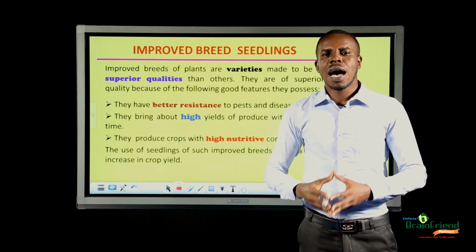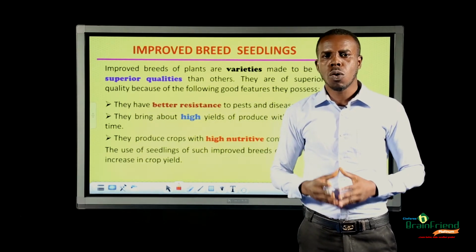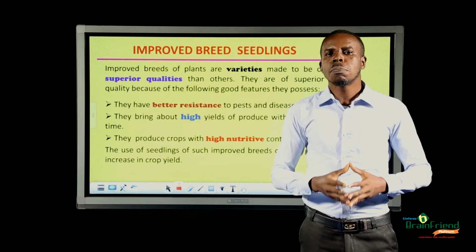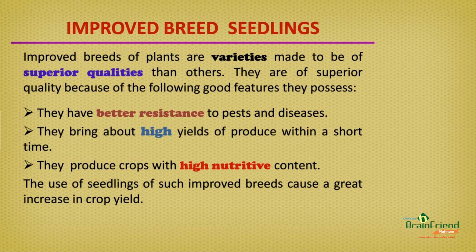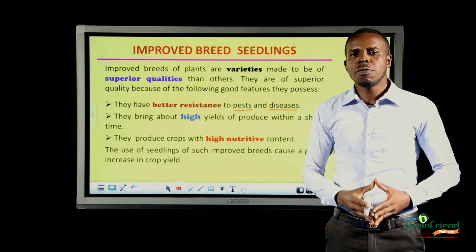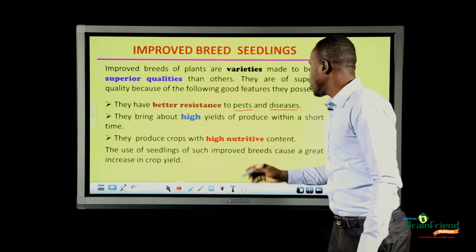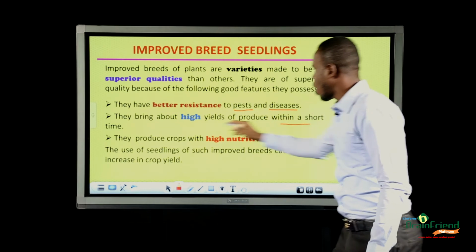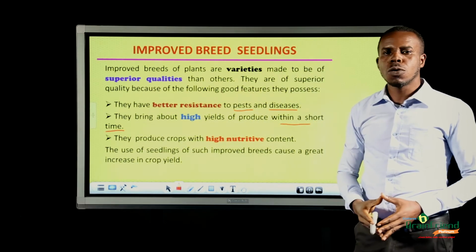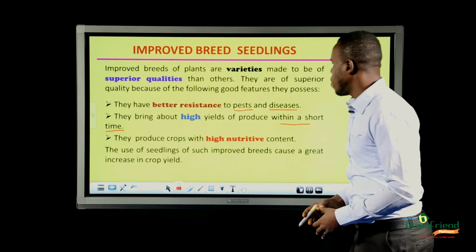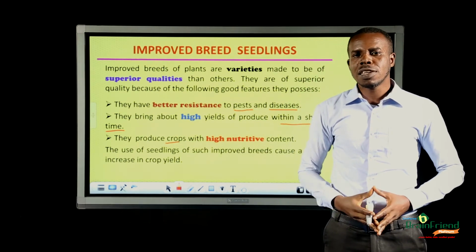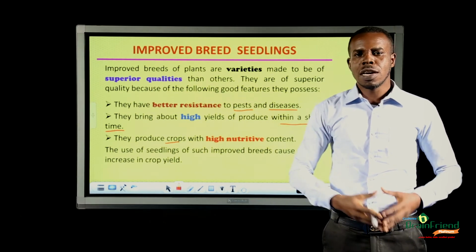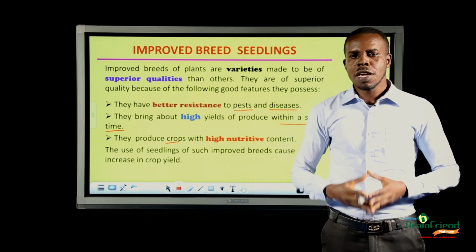Improved breed seedlings are plant varieties with superior qualities. The qualities these plant varieties possess over other plants include having better resistance to pests and diseases. The use of these improved seedlings brings about a high yield of produce within a short time. Also, improved breed seedlings produce crops with high nutritive content. So we can see that with the use of improved breed seedlings, crop production is greatly improved.